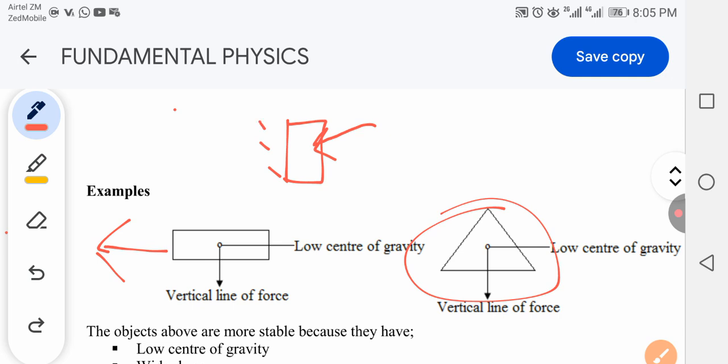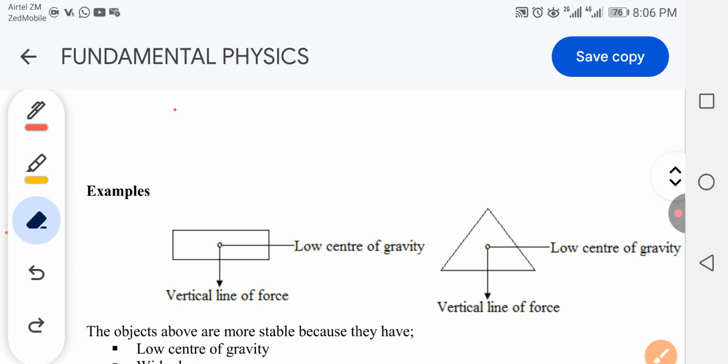After you have moved it, you remove the force, and then the cylinder returns back to its original position. We then conclude that this cylinder is at stable equilibrium.